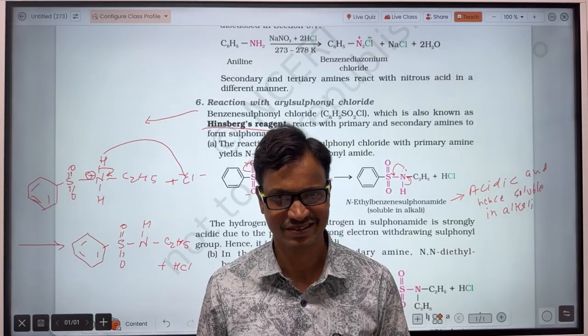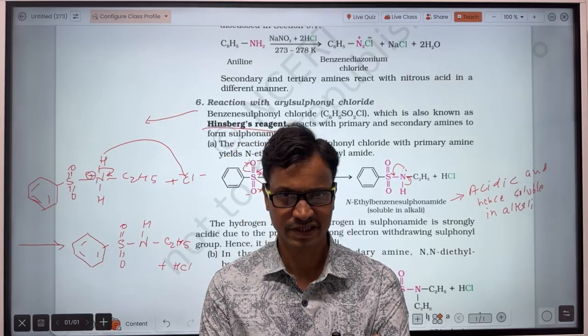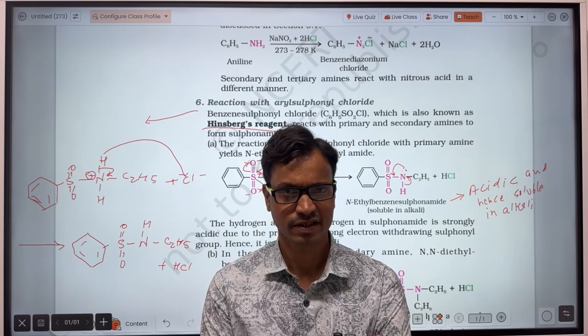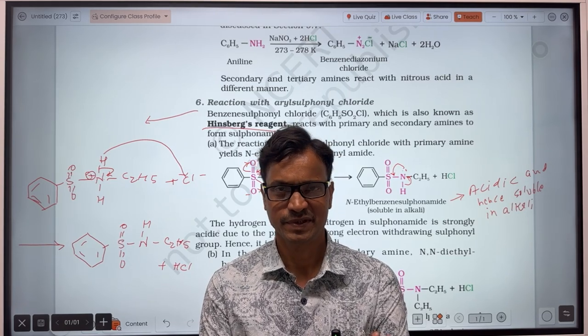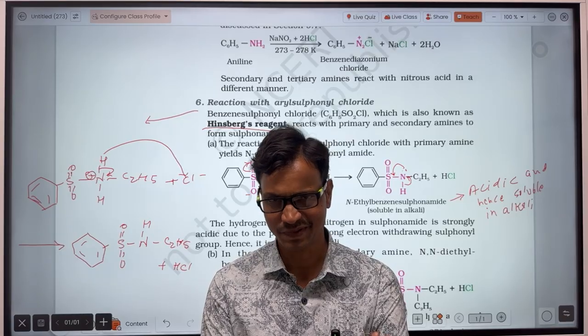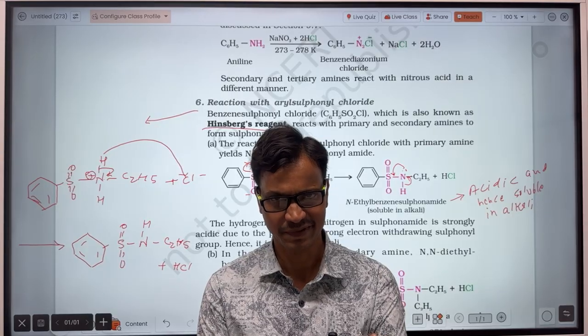If the amine does not react with chloroform and KOH, then it is not a primary amine, but you cannot say whether it is secondary or tertiary amine.